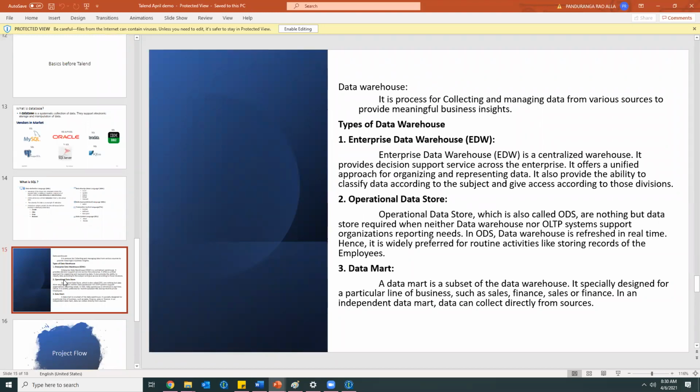So yeah, as I told earlier, what we are doing in a data warehouse is collecting data and managing the data in our data warehouse. We are collecting data from different sources, databases, OLTP systems, and in the data warehouse we'll be accessing the data for different purposes, as per the business requirement, seeing the data in data warehouses.